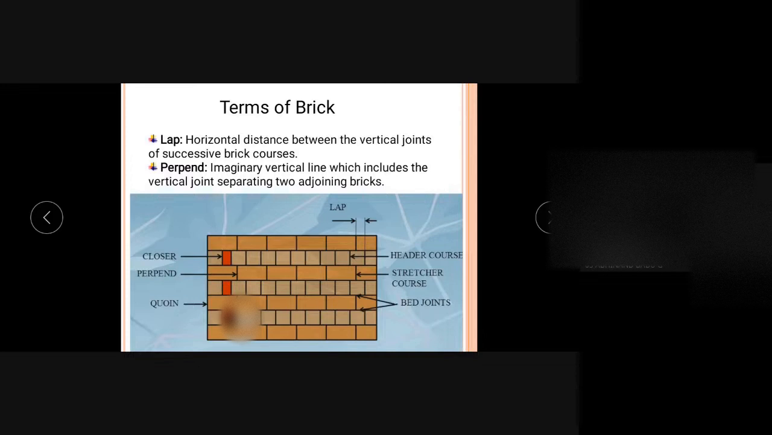And next one is perpend. Perpend is an imaginary vertical line. I have already told that when the bricks are arranged like this, we have these vertical joints. If we draw lines through the joints, that imaginary vertical line is known as perpend.